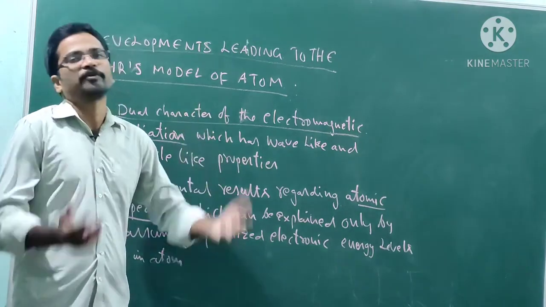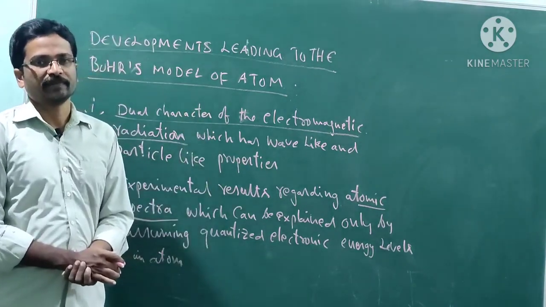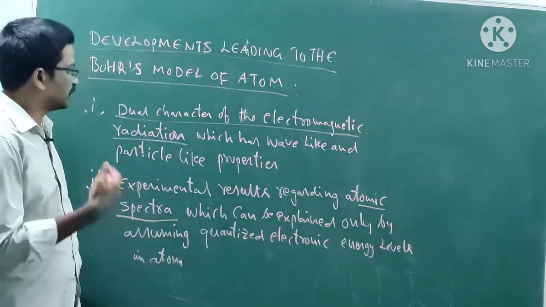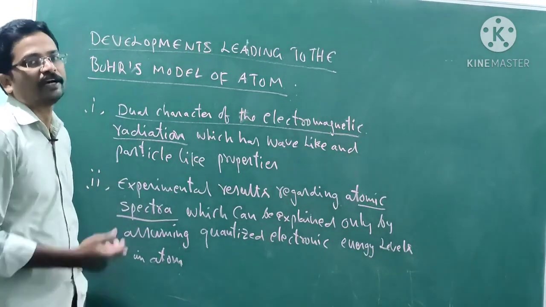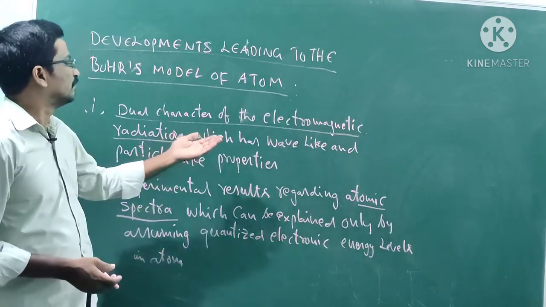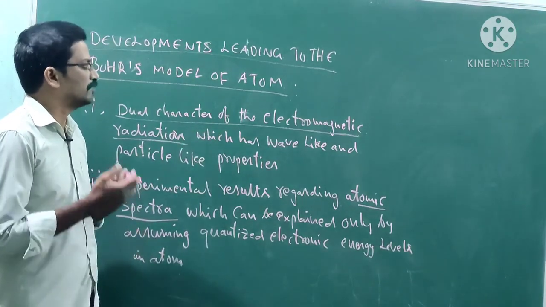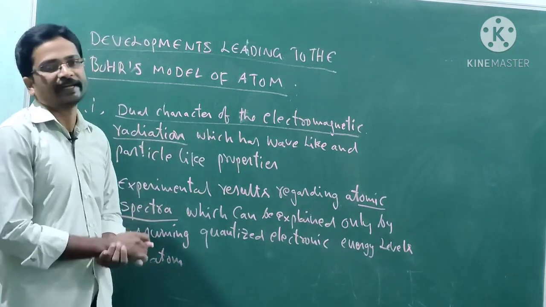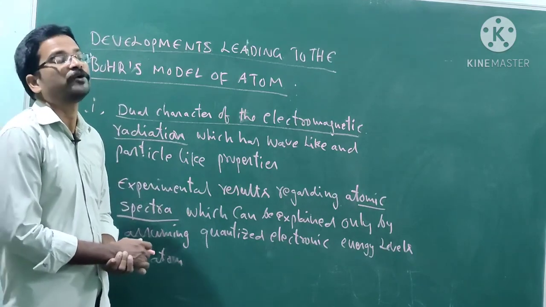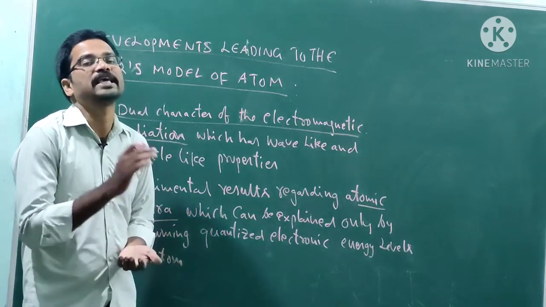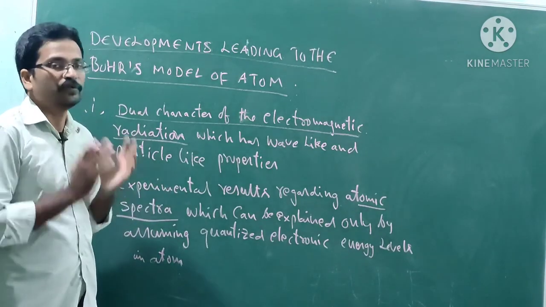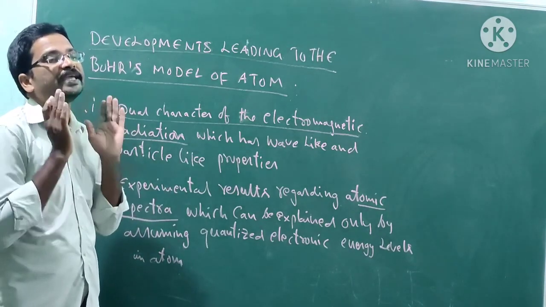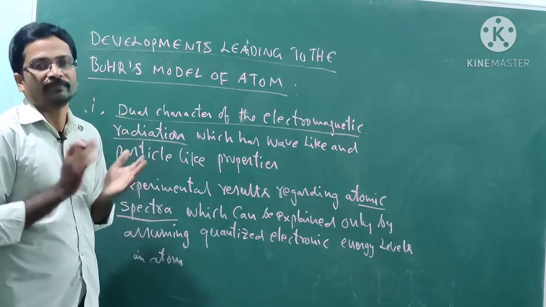First we want to discuss in detail how electromagnetic radiation behaves as a wave.